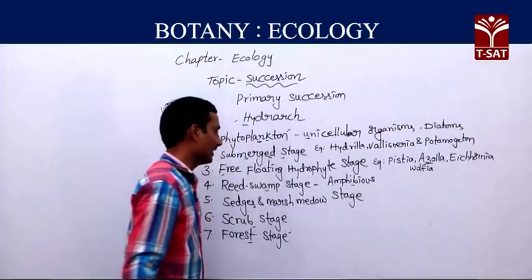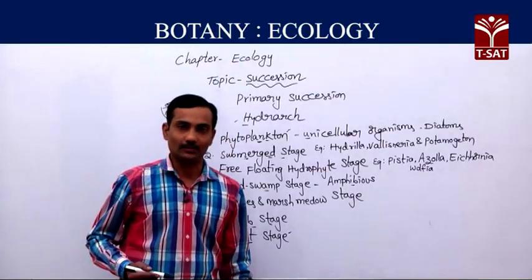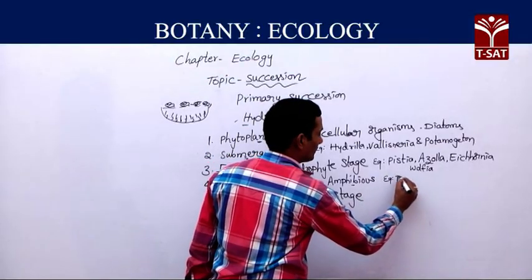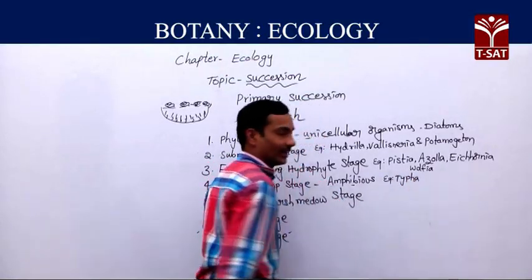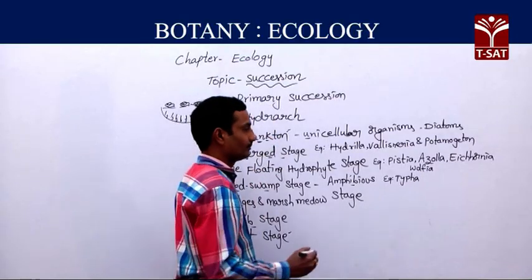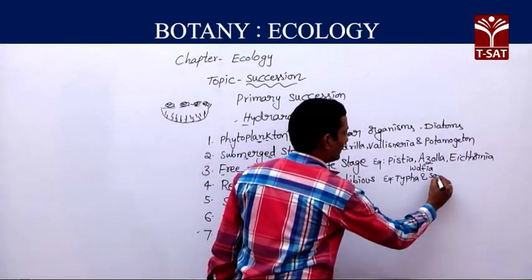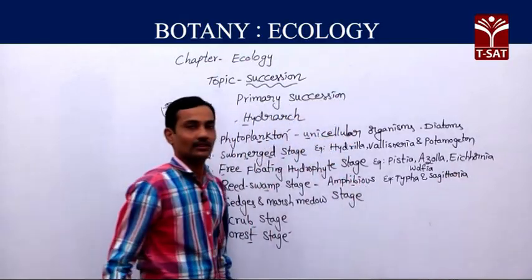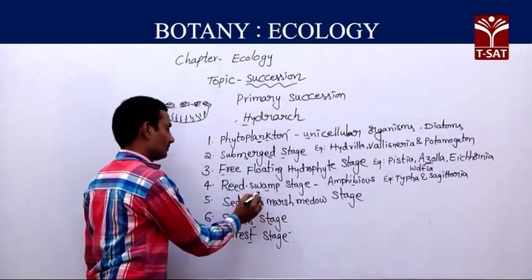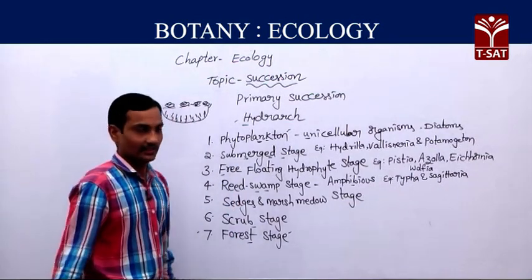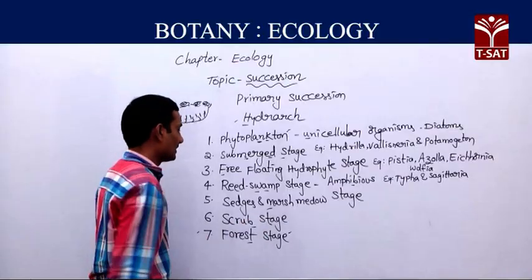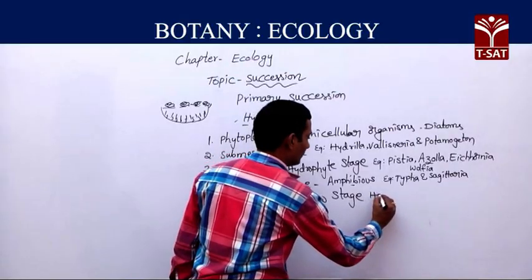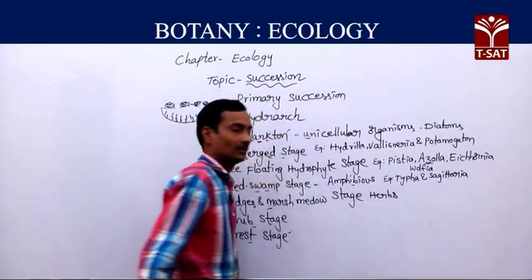In the reed swamp stage, amphibious plants you can find, for example Typha in that same pond, and Sagittaria. Like these plants we can find during this stage. Next, the sedges and marsh meadow stage. Here we can find different types of herbs.